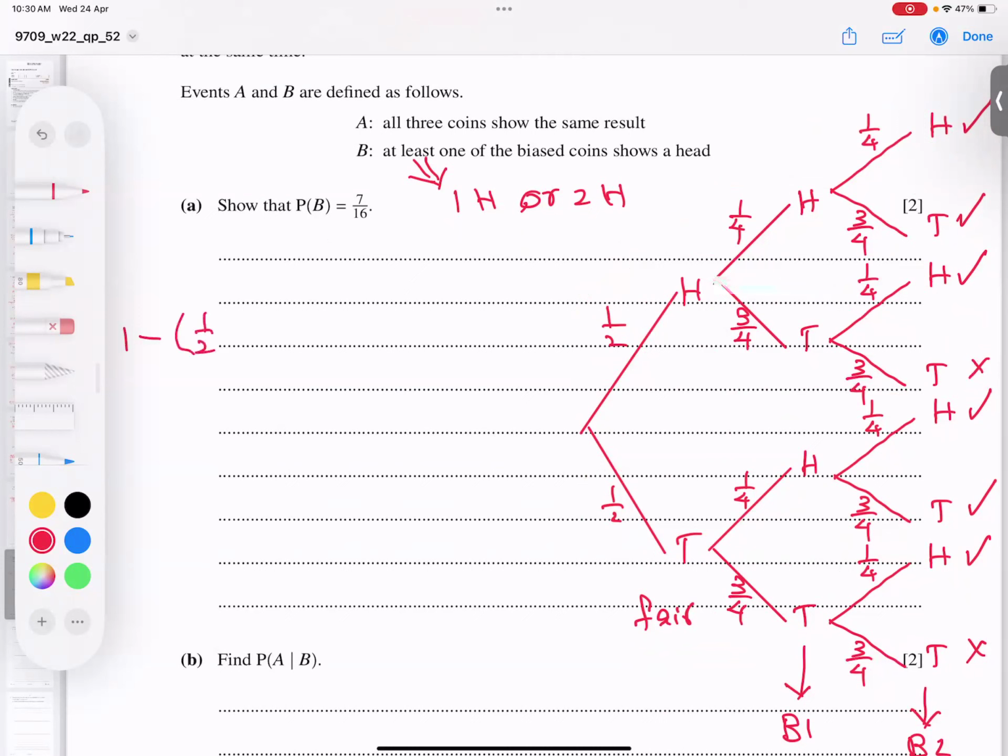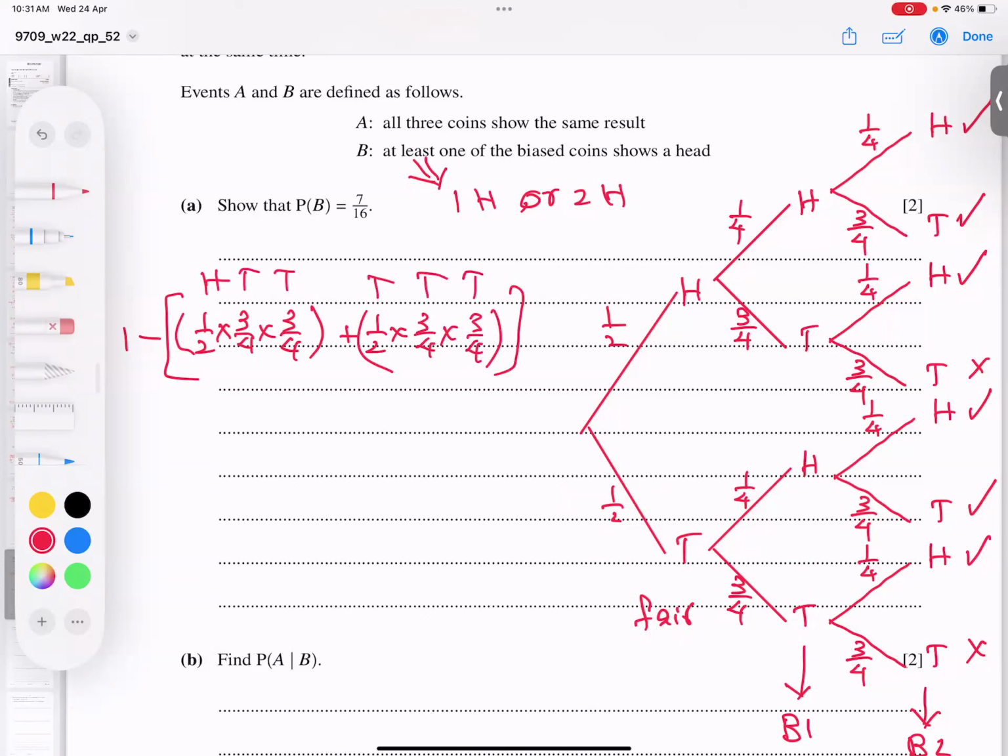I will subtract from there. So half into 3/4 into 3/4, plus the last branch. Just a minute, let me check again. Yes, 3/4 into 3/4. This is head, tail, tail, and this is tail, tail, tail.